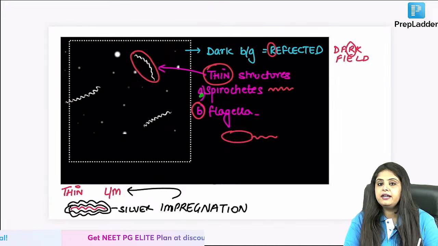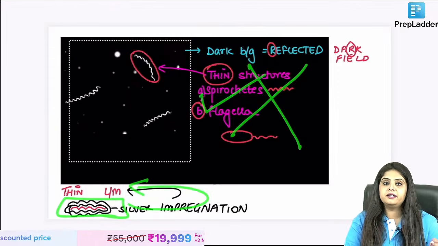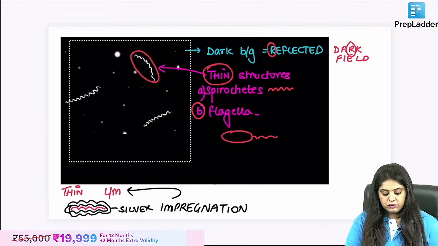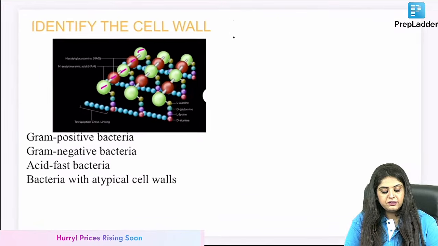So number one, you will try dark field. If that is not there, then make the thin thick, and you can still see it under a light microscope. Have you understood this concept? Can I go forward to the next question, where you will identify this cell wall for me?